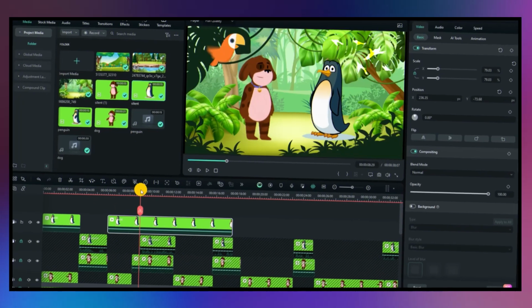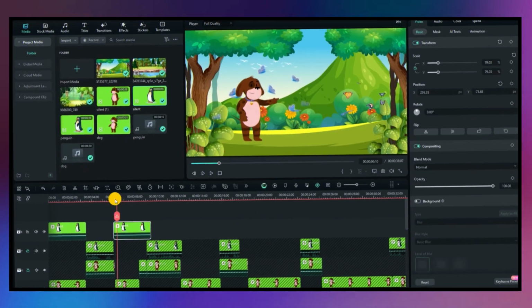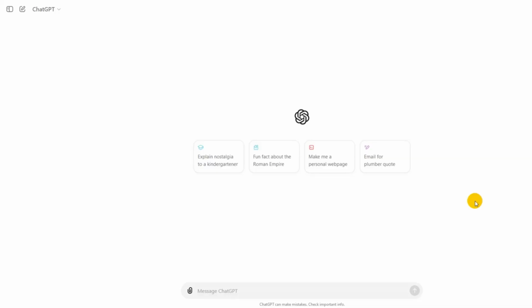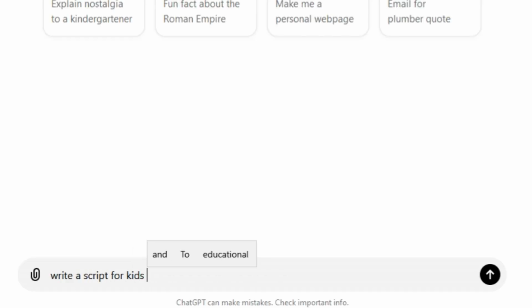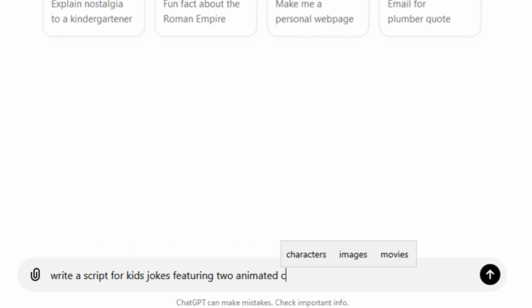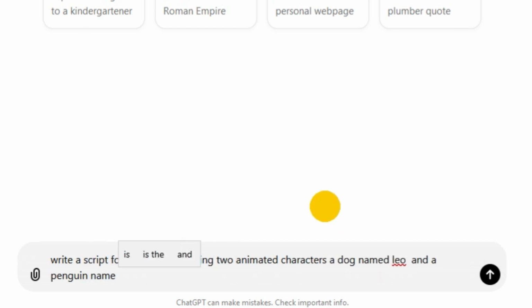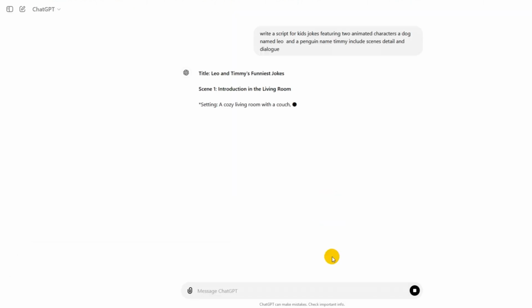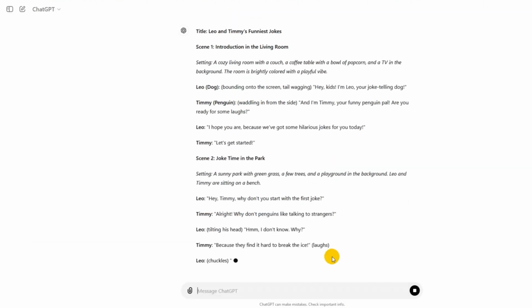So today I am going to focus on jokes. I'll show you how you can create funny and engaging joke scripts and turn them into interesting videos. So let's get started. First we need a solid script. For this I'll go to GPT and use this prompt: Write a script for a kids jokes video featuring two animated characters, a dog named Leo and a penguin named Tiwi. Include scenes, details and dialogues. As you can see, I now have a complete joke script with scenes.